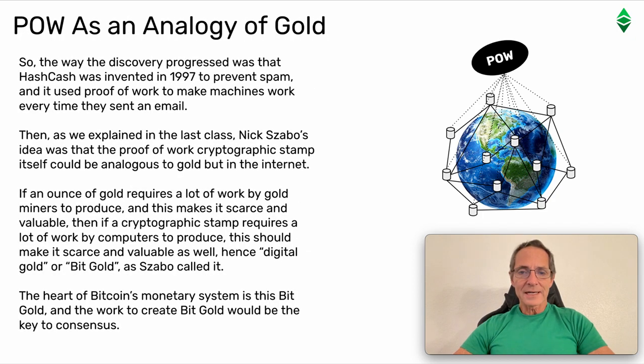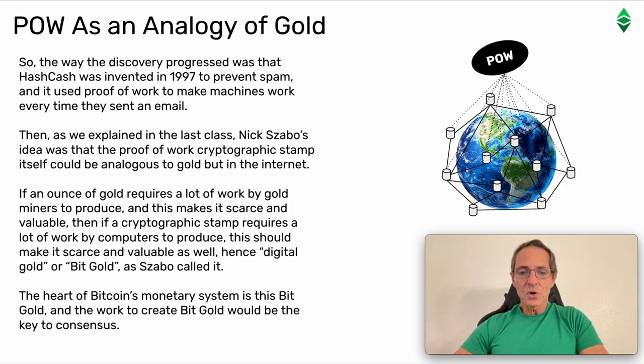Proof of work as an analogy of gold. So the way the discovery progressed was that Hashcash was invented in 1997 to prevent spam, and it used proof of work to make machines work every time they sent an email. Then, as we explained in the last class, Nick Szabo's idea was that the proof of work cryptographic stamp itself could be analogous to gold, but in the internet.